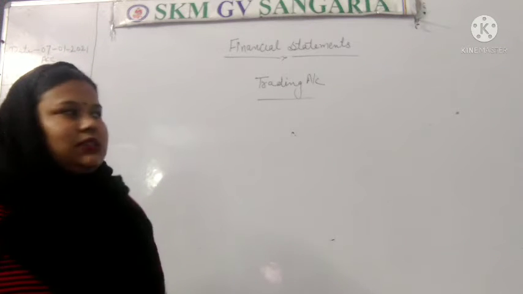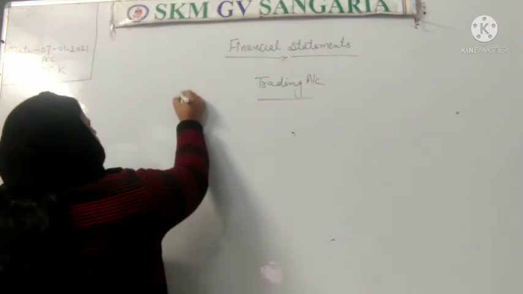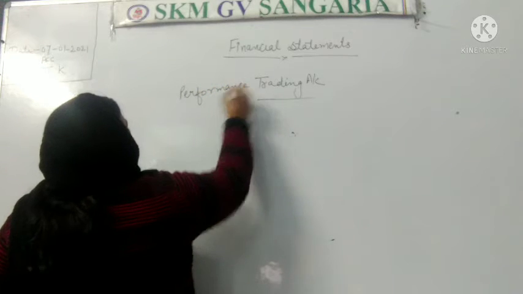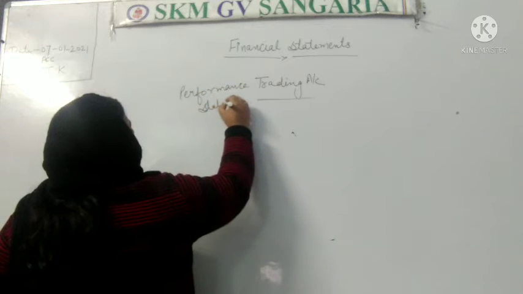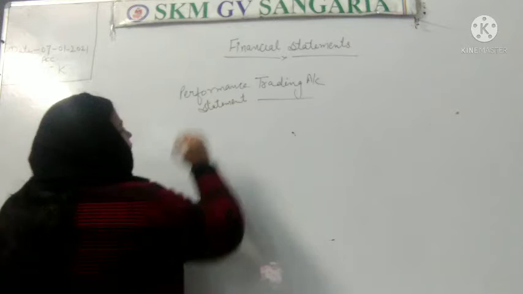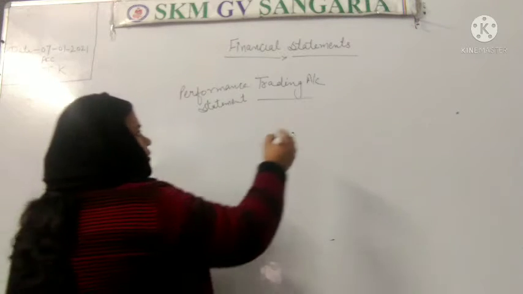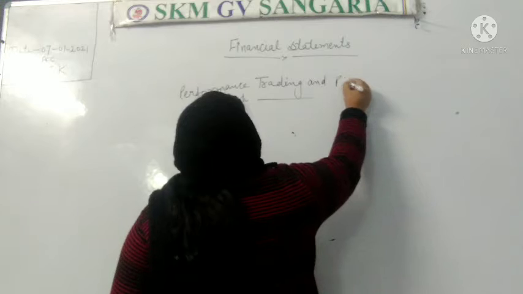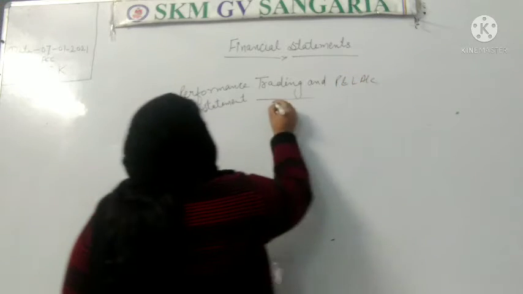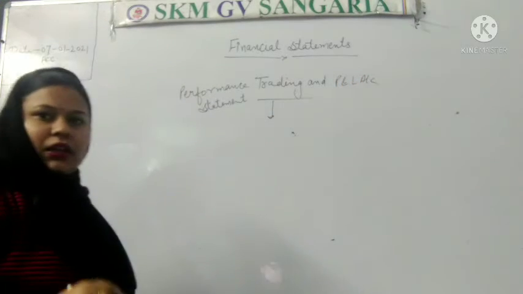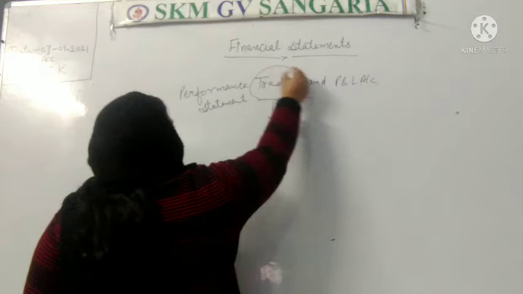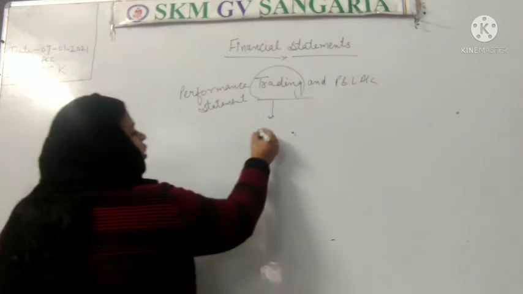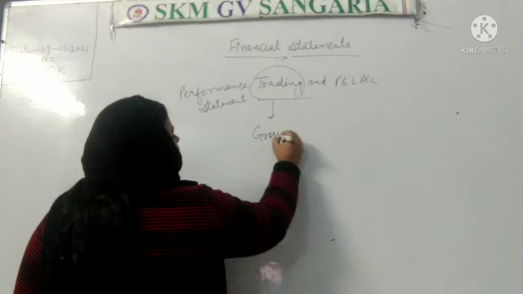And in yesterday's class we have started the performance statement. What we have started? Performance statement. Performance statement is related to trading and P&L account, and in yesterday's class we have started the concept of trading account. Why is the trading account prepared? To know the gross profit and gross loss.